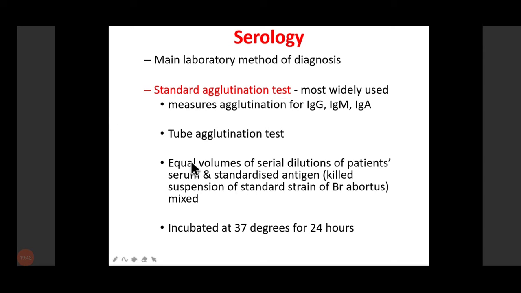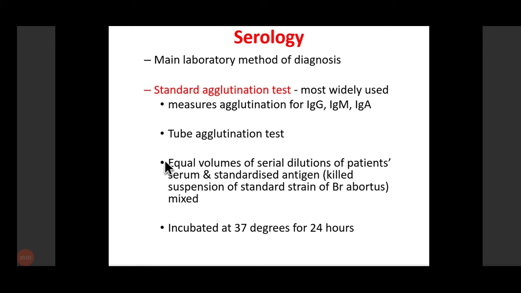What we do is take the patient's serum and make equal two-fold dilutions of it, like 1:20 up to 1:640, and then we add our antigen. Our serum will contain antibodies, right?